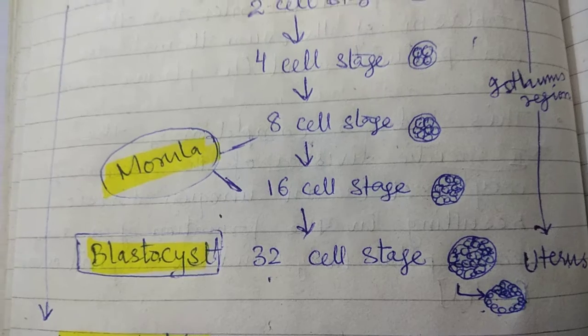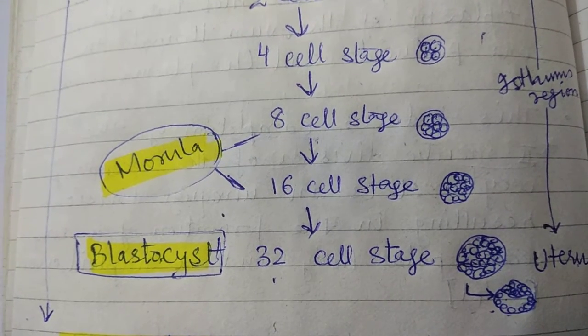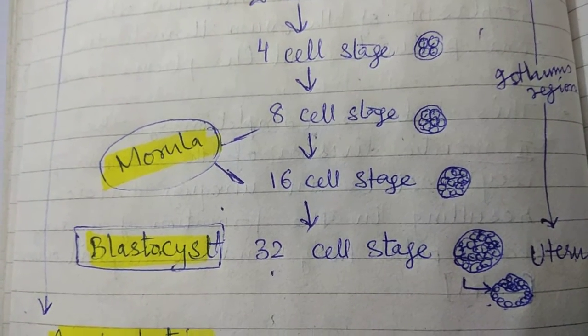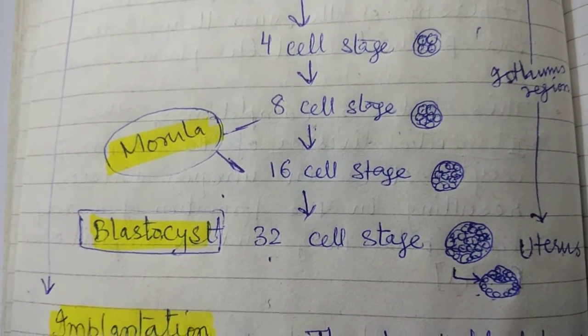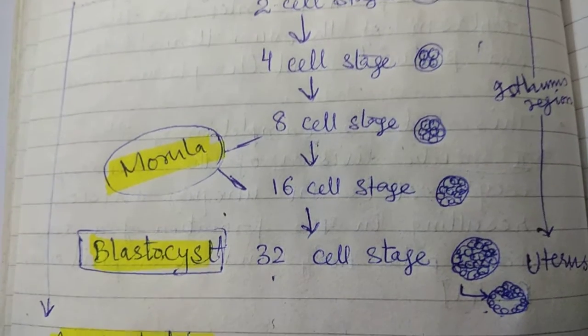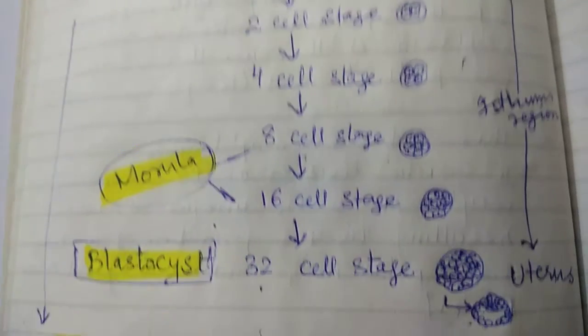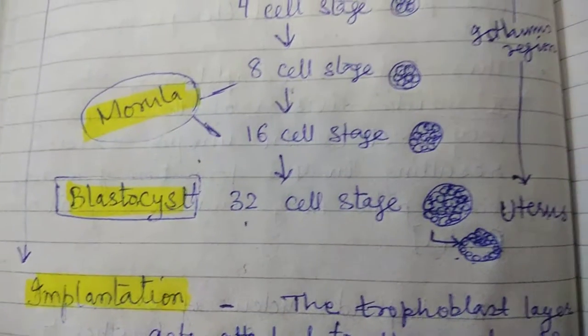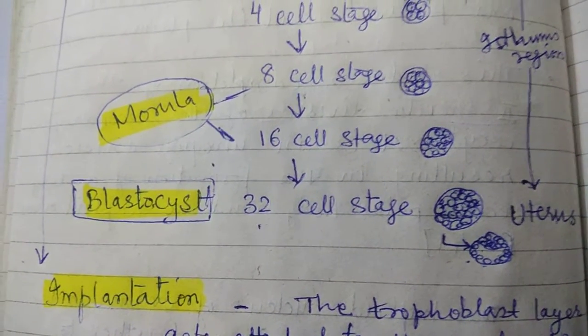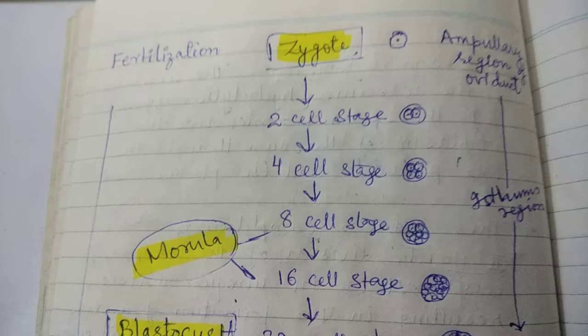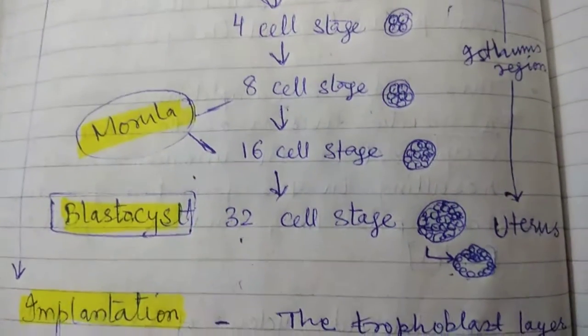Now it will get implanted in the uterus. It will attach itself to the wall of the uterus. That process is called implantation. So from fertilization at the ampullary region to finally implantation in the uterus, the zygote goes from 1 cell to the 32 cell stage.